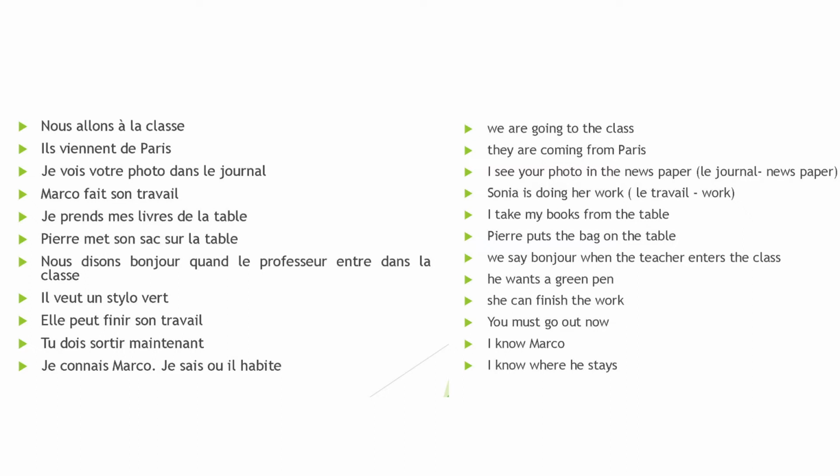Okay, she can. I told you to can is pouvoir, an important verb. So, elle peut finir son travail. After elle peut, you write finir without conjugating it. That is infinitive, the unconjugated form. After one verb, the second verb will be in the infinitive. So, elle peut finir son travail.